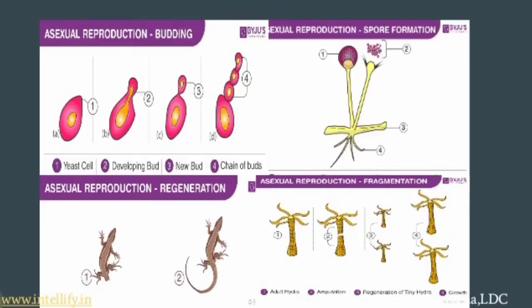This image represents binary fission. And then there are four images which represent asexual reproduction, sexual reproduction, spore formation, budding, and regeneration and fragmentation.